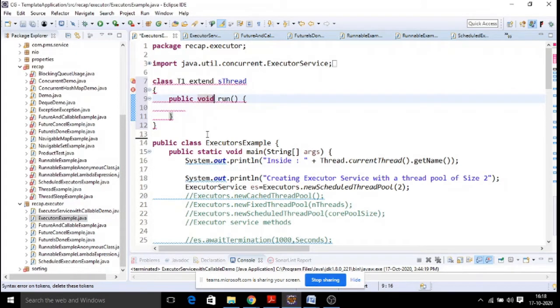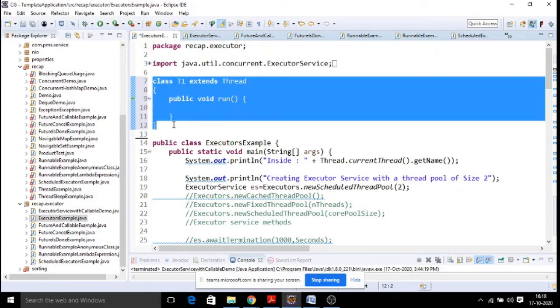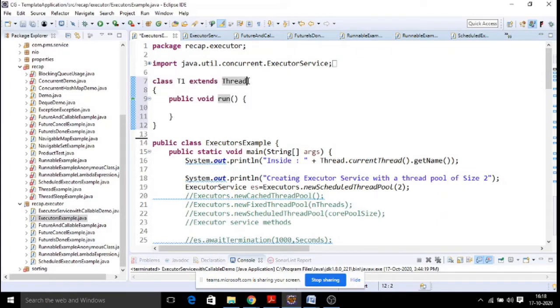So suppose I want to work with more threads in my application, what is the solution? And how do we execute a number of threads concurrently with certain frameworks? That was the limitation with the existing Thread class.